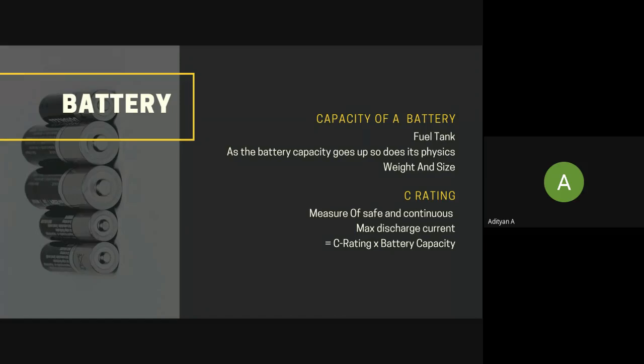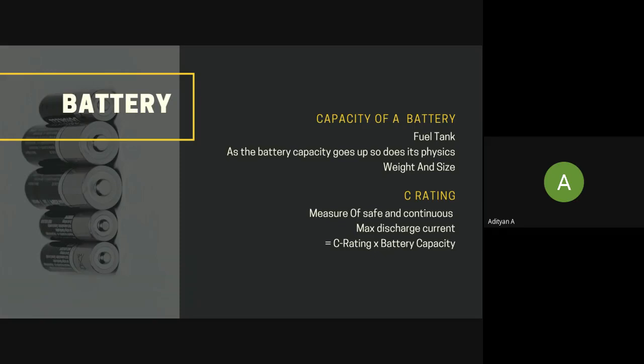So lithium polymer batteries for quadcopters come with a C rating. By knowing the C rating and the capacity of a battery, we can calculate the safe, continuous maximum discharge current of the lithium polymer battery.